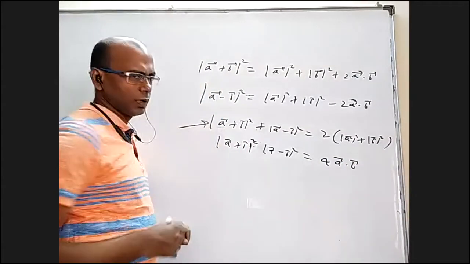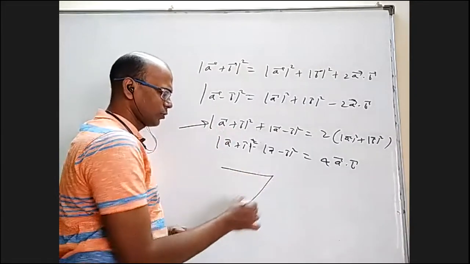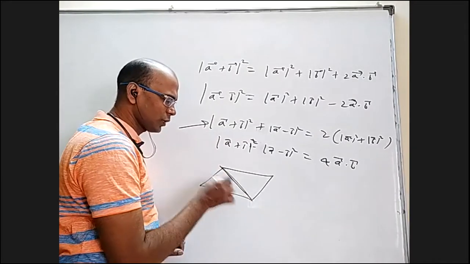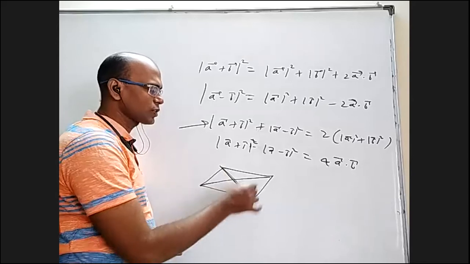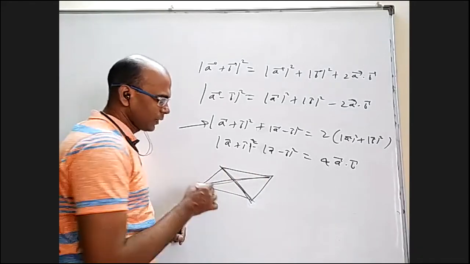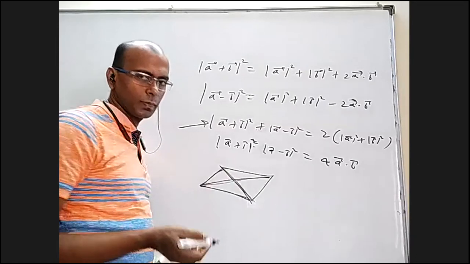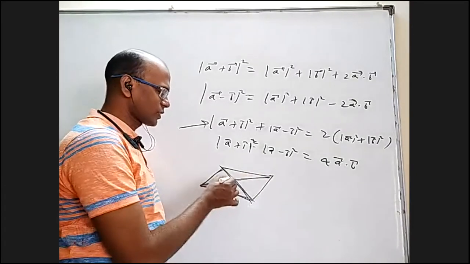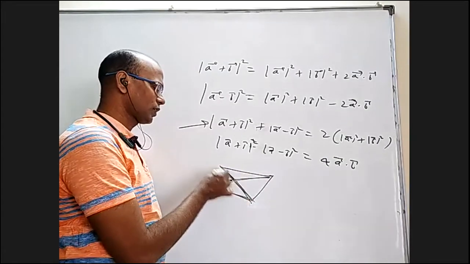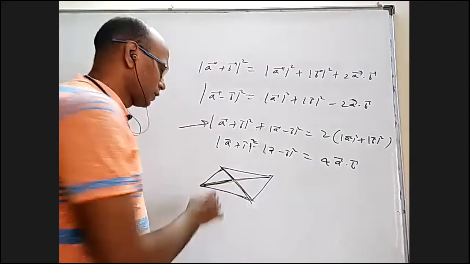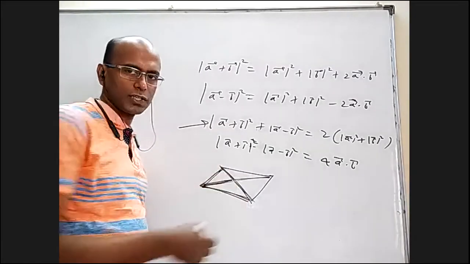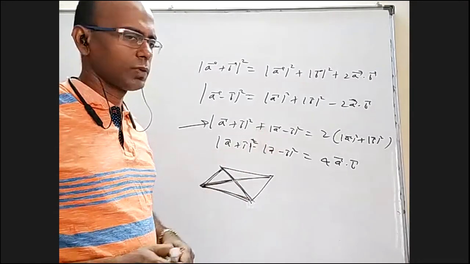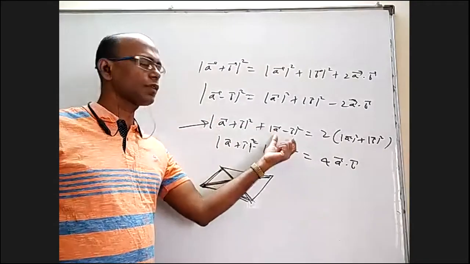Sometimes this is called parallelogram law. What you mean by parallelogram law here is, in a parallelogram also one property is there. You take this diagonal whole square, other diagonal whole square. Sum of the squares of the diagonals is 2 times the sum of the squares of the adjacent sides. It is somewhat like Apollonius theorem, because if you take half of this diagonal, you'll get this one. If you take half of this, you'll get this, and you can find some relation. Apollonius theorem kind of thing. So it's sometimes called parallelogram law for that reason, that this is the length of one diagonal, this is the length of another diagonal.